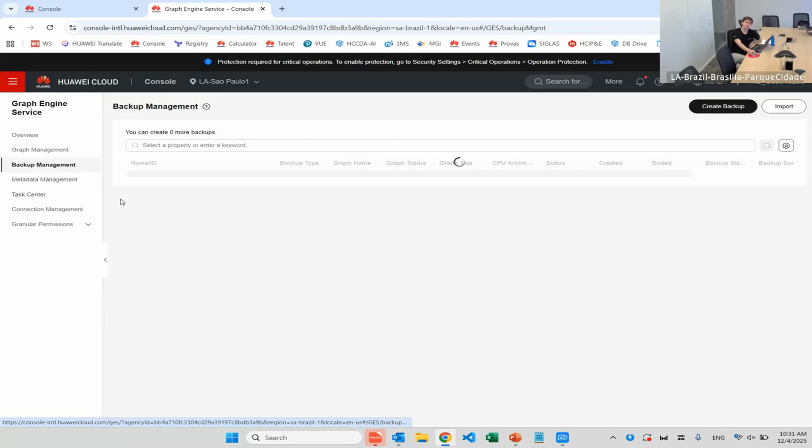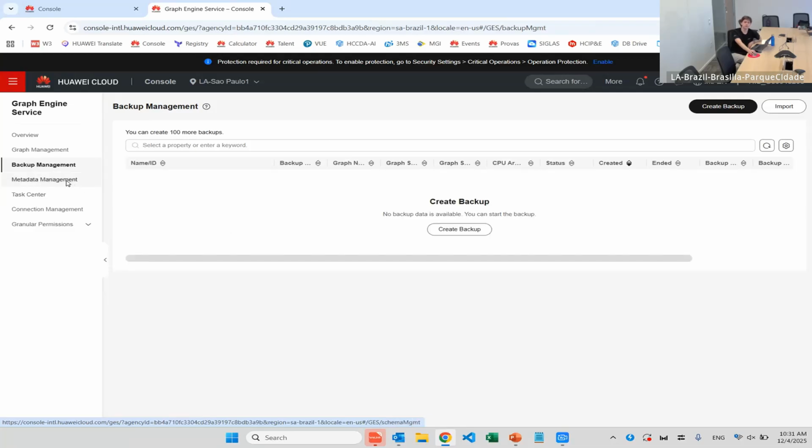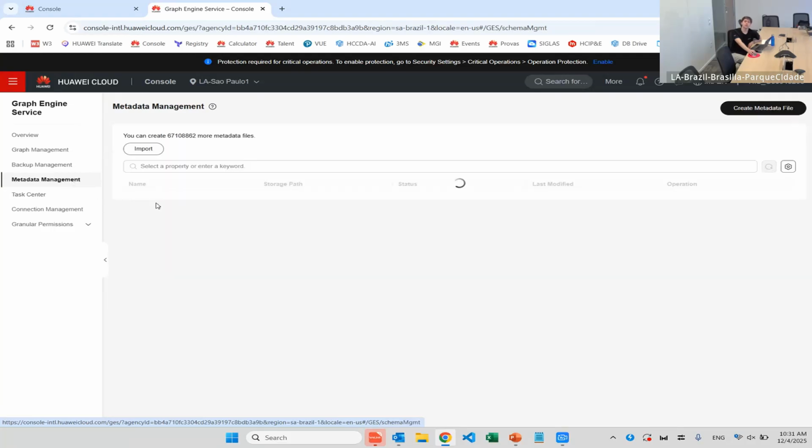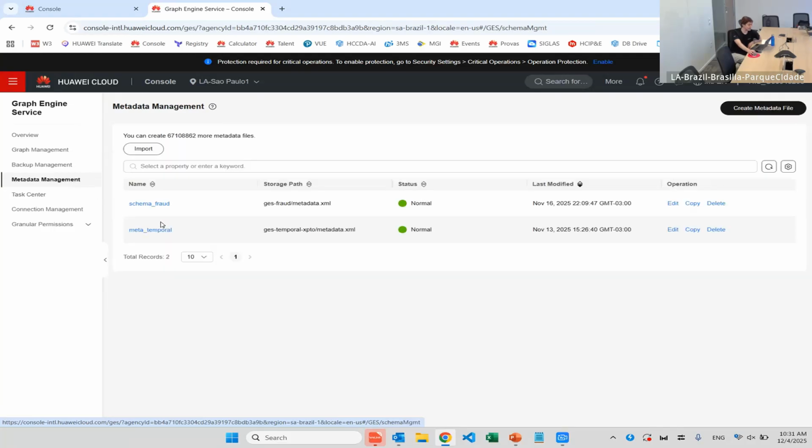Then there's graph management, which we will see a little later. In backup management, we can perform backups of our graph instances. In metadata management, we will create, from a file, an XML file, the schema of our database.